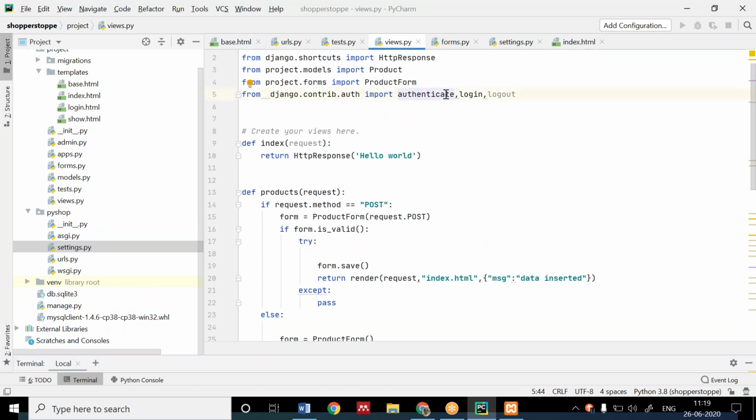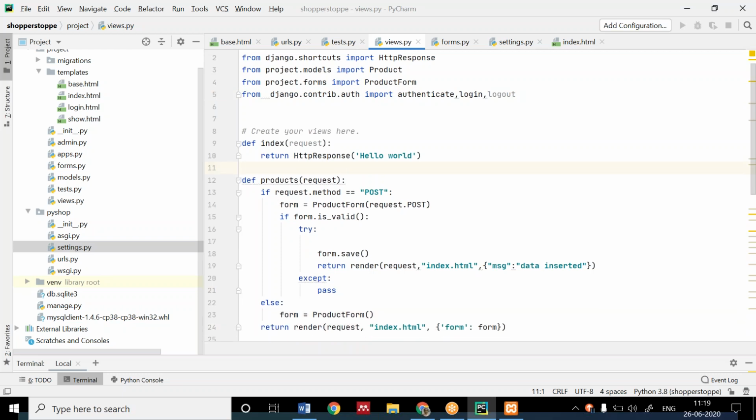See, authenticate. Okay, one line you have to use, that is authenticate, for checking whether the form is valid or not. Maybe you have not imported this. The error will be in the view. Write it down.